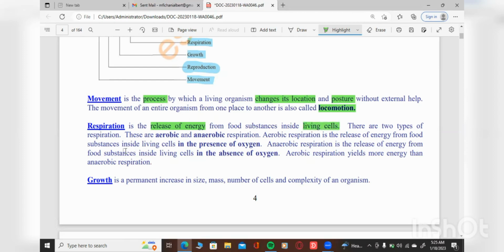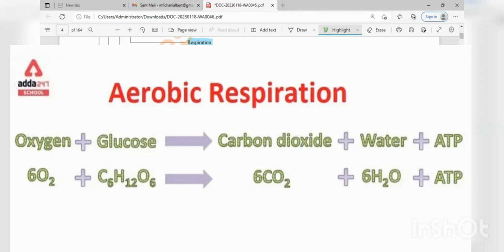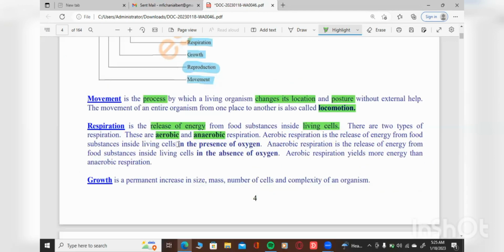That is what respiration is: the release of energy from food substances inside the living organisms. So there are two types. We have the aerobic. We also have the anaerobic, okay? What is the difference? Aerobic respiration is the release of energy from food substances inside the living organism in the presence of oxygen. So take note of this.